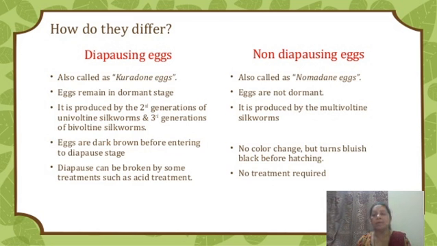Not only the eggs are in a diapause condition, but also in some species the pupal stage is also in diapause, and when the diapause is broken, the pupa is converted into the adult, and after that the mating of adult male and female is done, and after that the life cycle is continued. But in some cases the eggs are in diapause condition after the egg laying within 24 hours. When the HCl treatment is not given to those particular eggs, then the eggs are converted into the diapause condition, and this diapause breaks after 6 months, or depending on the species.